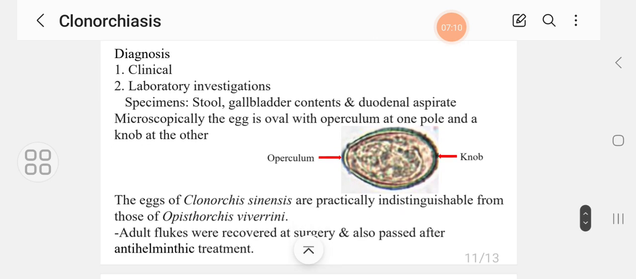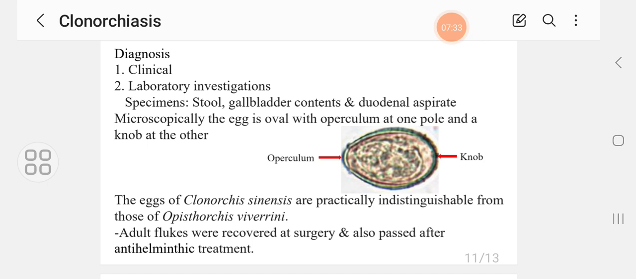Diagnosis: clinical assessment and the laboratory investigations. The specimens to be collected are stool, gallbladder contents, and duodenal aspirate. Gallbladder contents and duodenal aspirate are collected in case endoscopy is done.